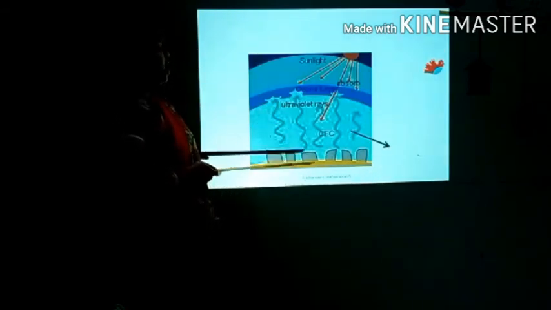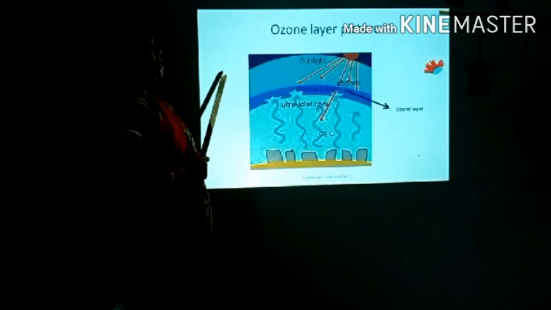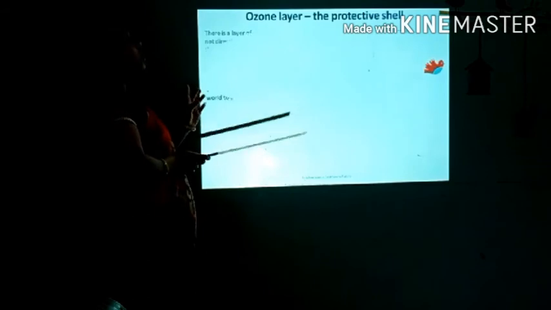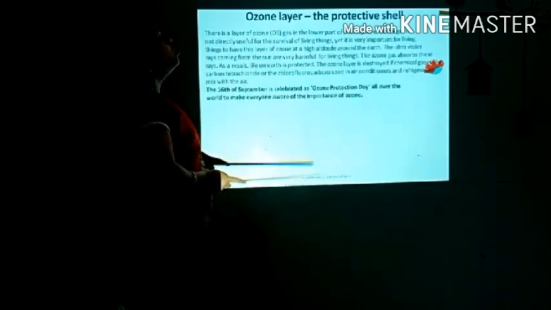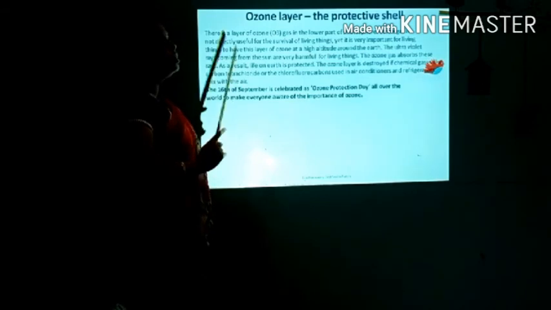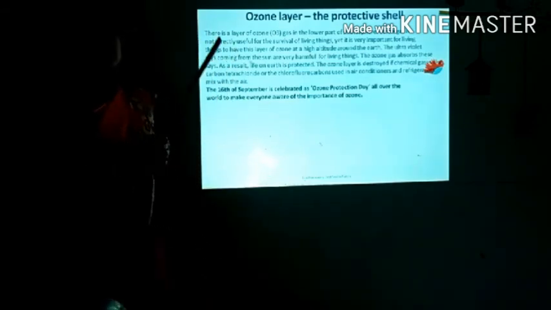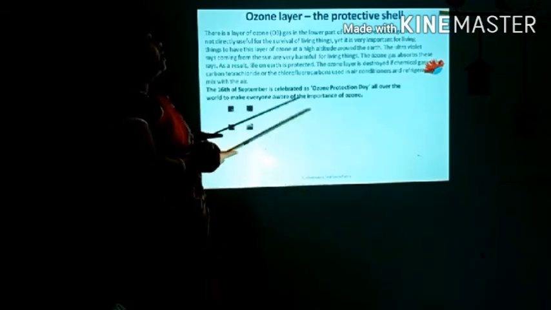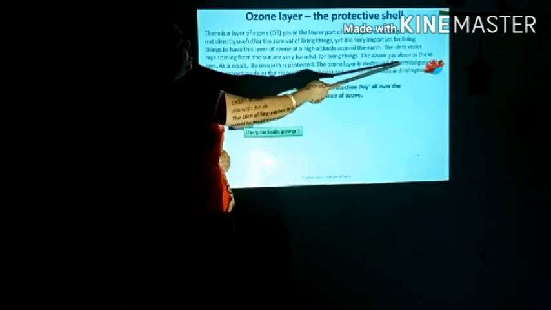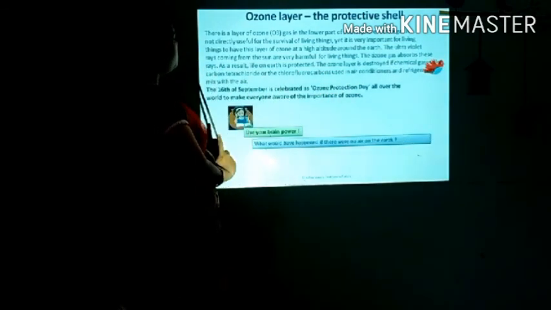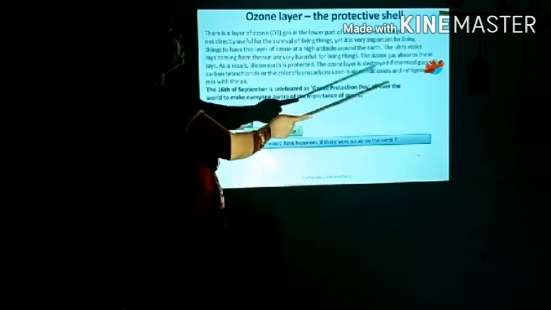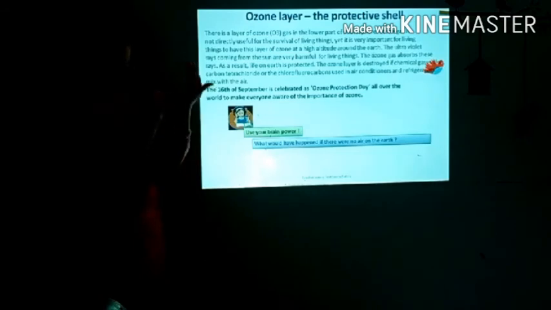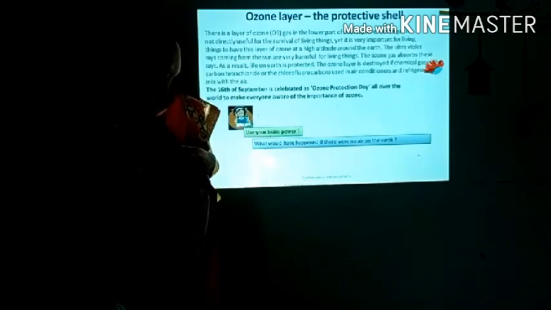Now further what we will see? We will see the ozone layer as a protective shell. Why is the ozone layer a protective shell? I have already told you that the ozone layer is a protective shell because it protects us from the ultraviolet rays which are coming from the sun. And why does this ozone layer get destroyed? Because carbon tetrachloride and chlorofluorocarbons used in the air conditioner and refrigerator get mixed with the air, and when they get mixed with the air, they harm our ozone layer.